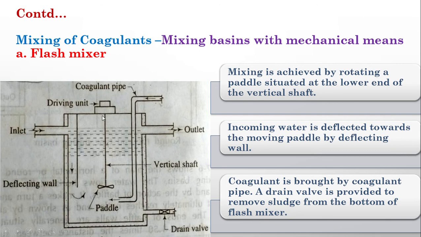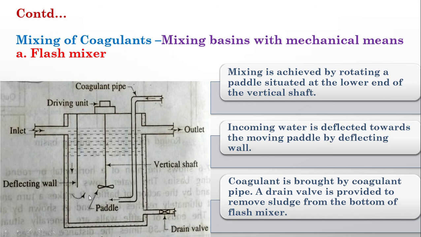At this point we will provide a rod with a rotating paddle at the other end. This paddle will get rotated when this driving unit is operated. Here there is a deflecting wall. This deflecting wall is provided for diverting the water so that it approaches this paddle. So the water is diverted to the paddle, and the paddle is rotated.